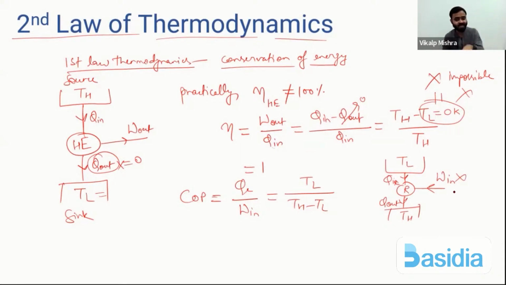Now here comes second law. Second law restricts it. If W in equals 0, then COP will become infinite. So infinite COP is impossible, because it is not possible without external work. You can't extract heat from lower temperature.